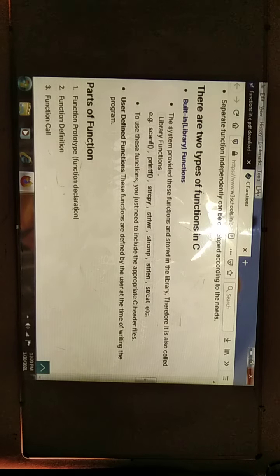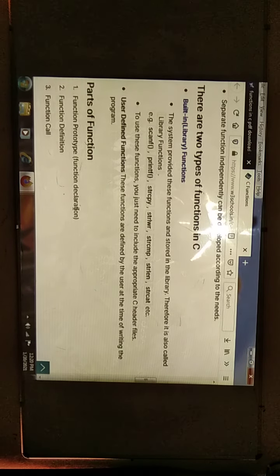Whenever we use predefined library functions, we need to include the header file before starting the main method. Next, user-defined functions. These functions are defined by the user, meaning we create our own functions at the time of writing a program.